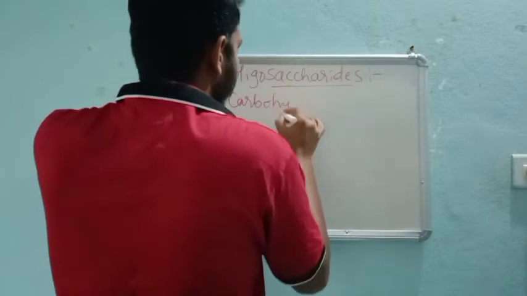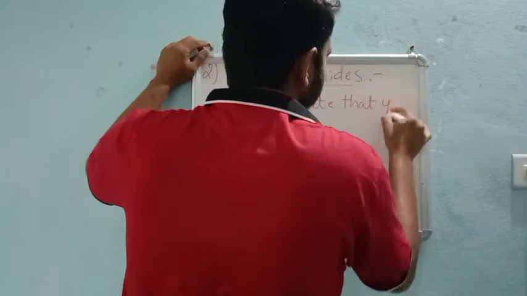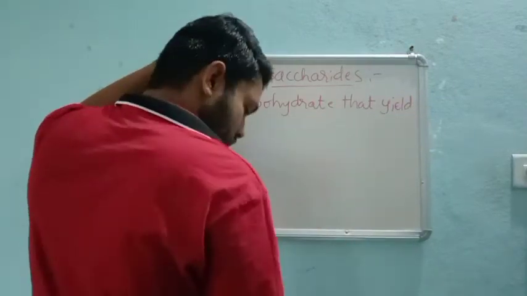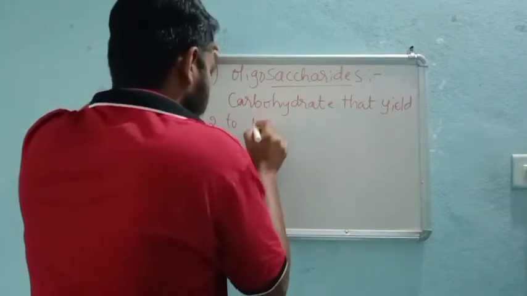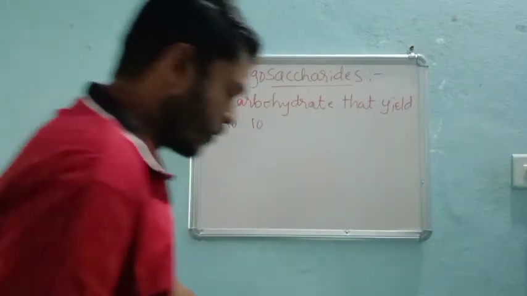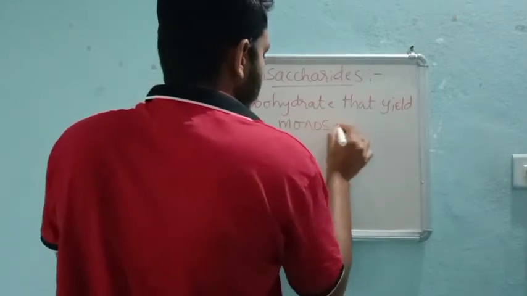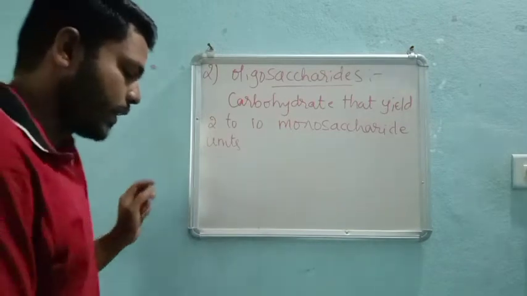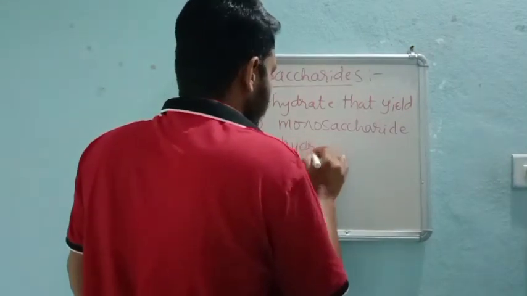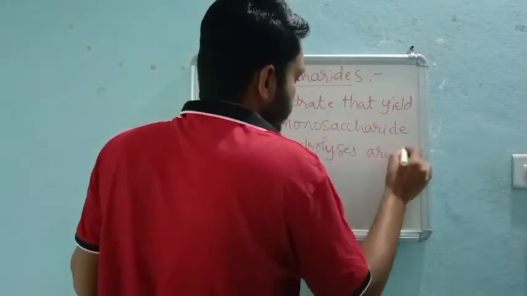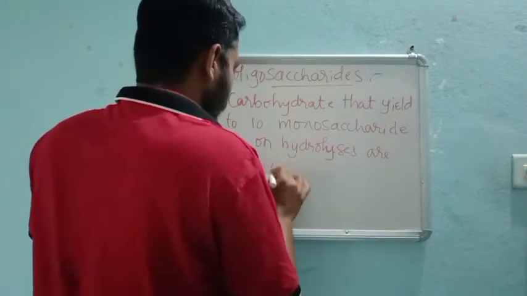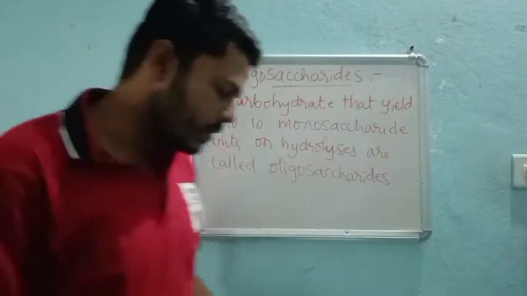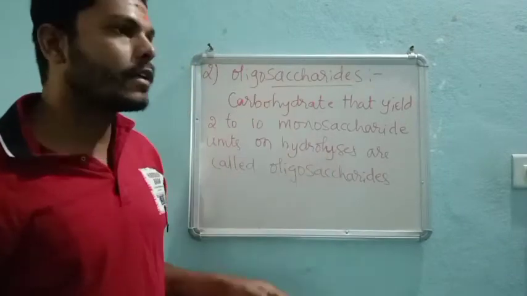A carbohydrate that yields 2 to 10 monosaccharide units on hydrolysis is called an oligosaccharide. So we are classifying these saccharides based on their hydrolysis.